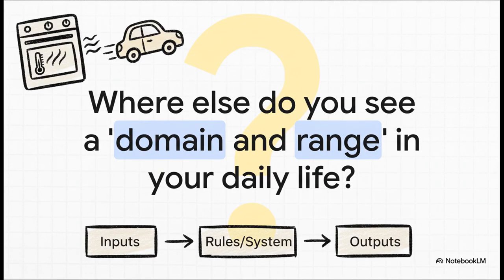So when you boil it all down, this idea of inputs, rules, and outputs is literally everywhere. Think about the domain of temperatures your oven can operate at, or the range of speeds your car can travel. Just think about it for a minute. What are the inputs and outputs, the domains and ranges, of all the different systems that you interact with every single day?